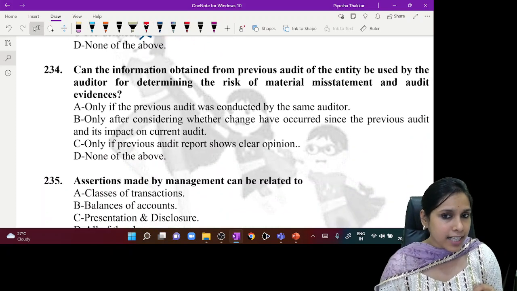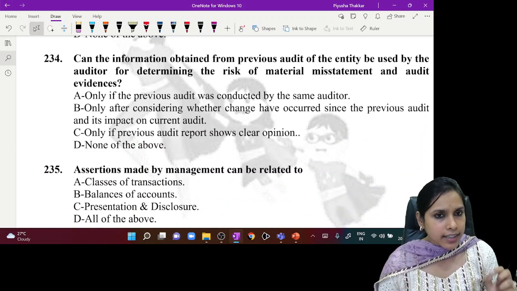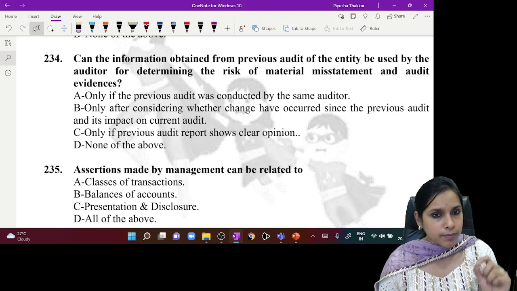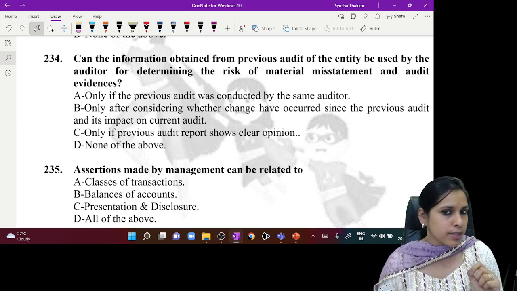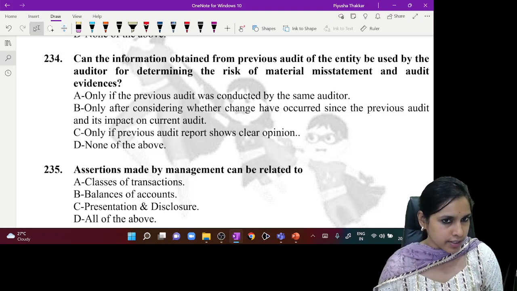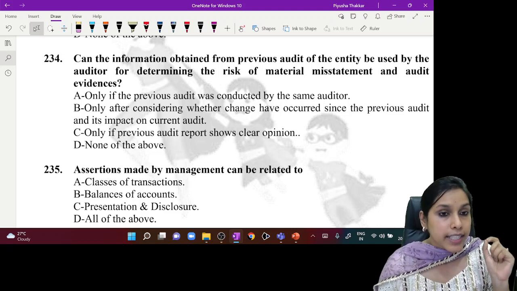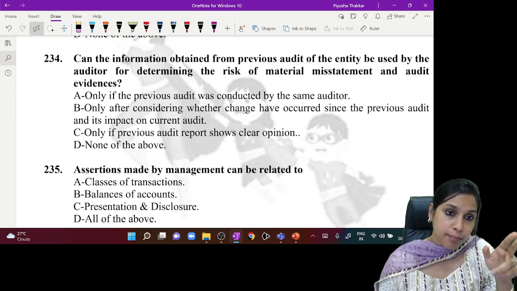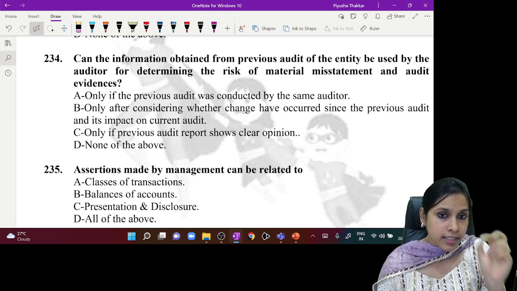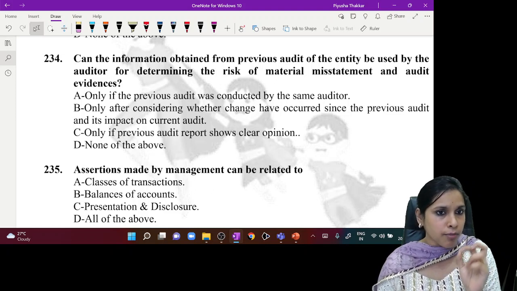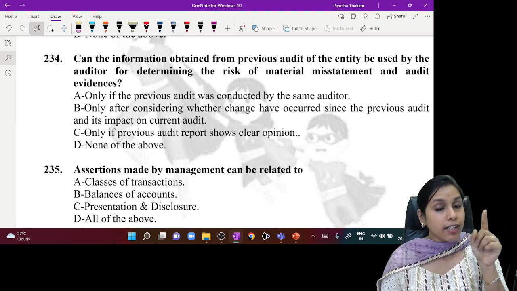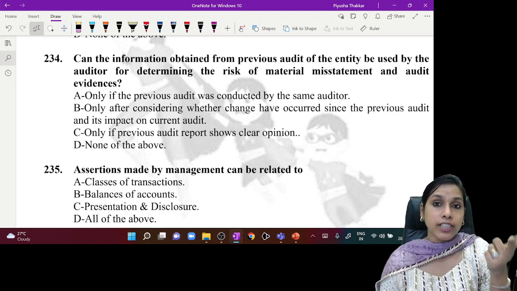Further, second last question for the day. Can the information obtained from previous audit of the entity be used by the auditor for determining the risk of material misstatement and audit evidence? That means they are asking, can audit evidences of previous audits be used?